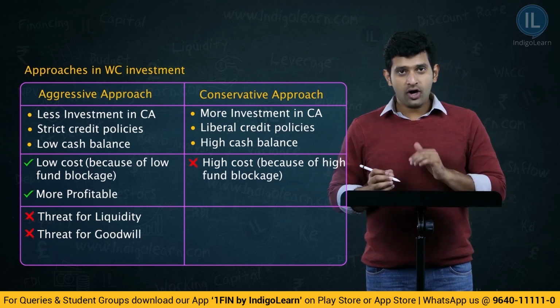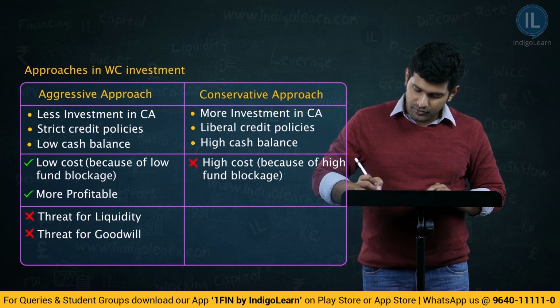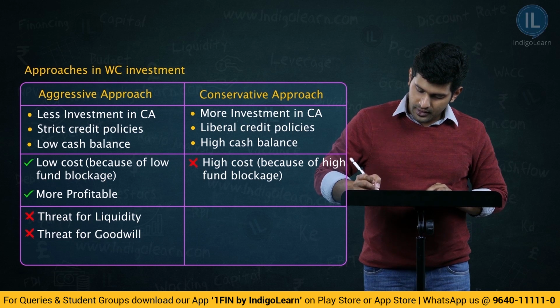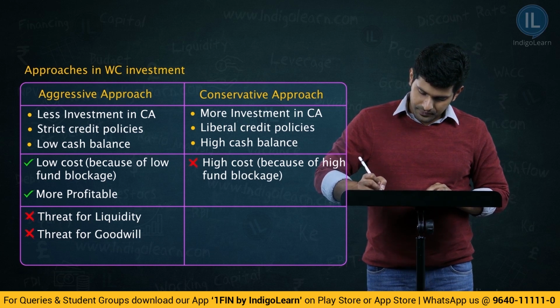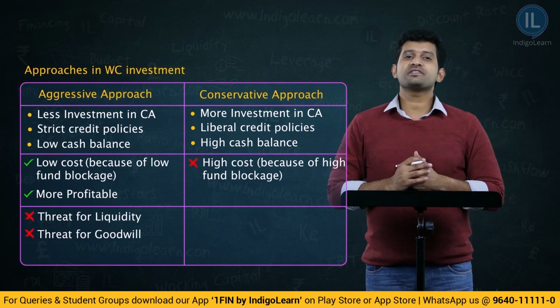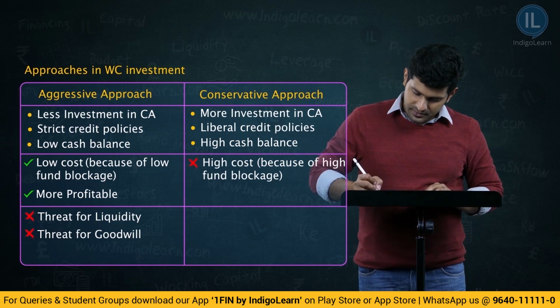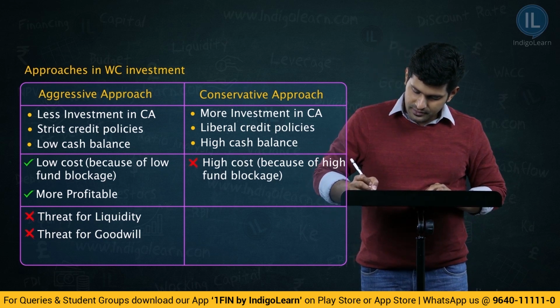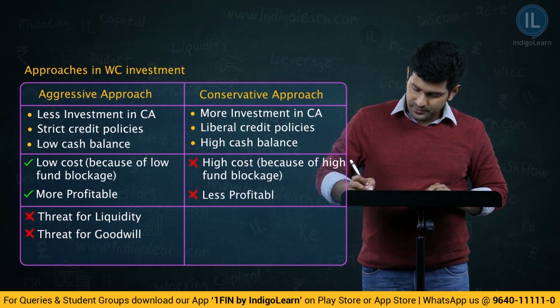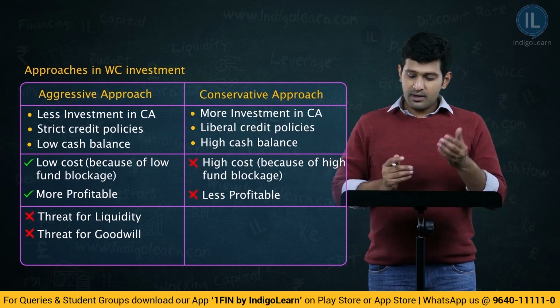Then low cost, here high cost. High cost obviously means less profitable. Now, these are the bad points.